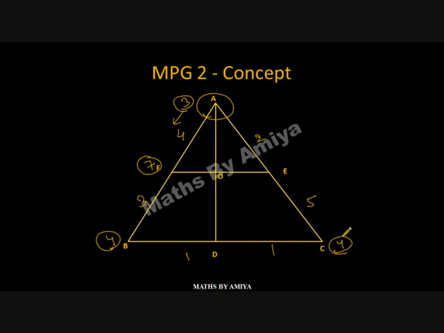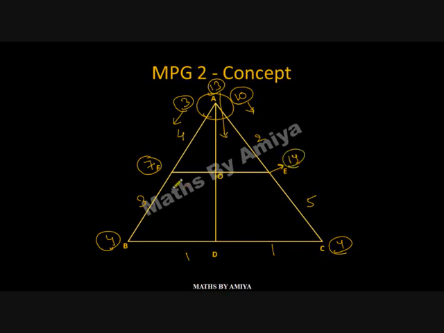Now you work on line AC. 4 5s are 20, so 2 5s are 10, and 20 is on line AE. So total A is 13 on line AD. There are only 3 concepts. First concept is we should not start from A, start from either B or C, get the values of A on line AB, on line AC, add these two values, that is 13 on line AD. By this we get all the weights, and weight at E is nothing but 10 plus 4 is 14.